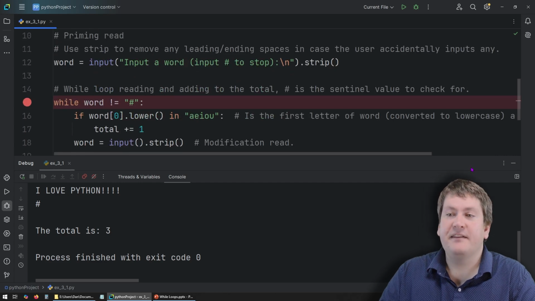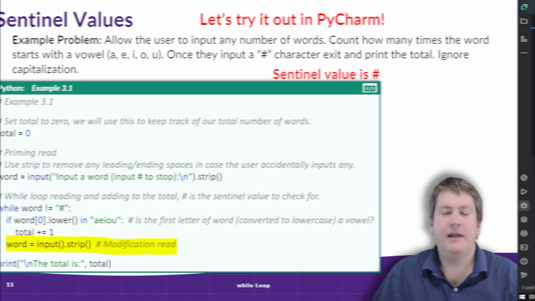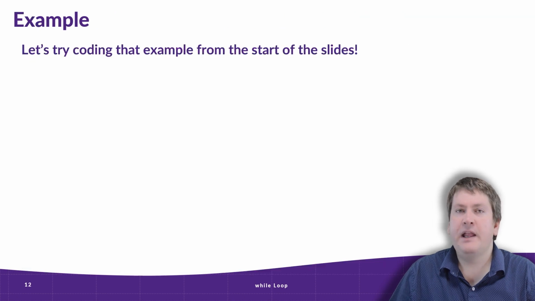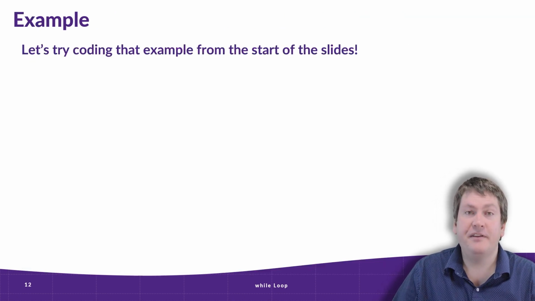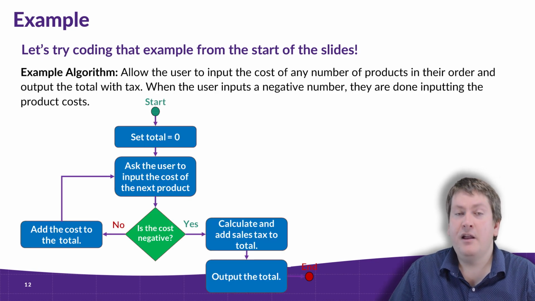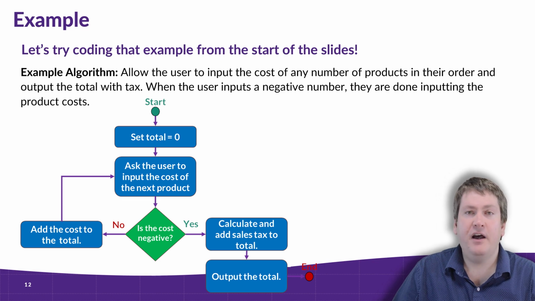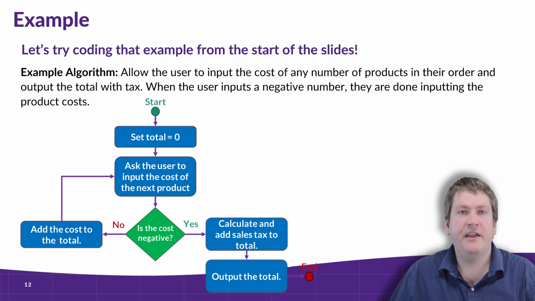Okay, let's head back to the slides and take a look at some more examples. And we're back to the slides. And we finally know enough now to start trying to code that example that we saw at the beginning of the video. If you recall, that was this flowchart here, which shows the algorithm for allowing the user to input any number of costs, adding all those costs together, and then calculating the sales tax on them. And we exit when the user inputs a negative number. So let's switch over to PyCharm now and code this together.